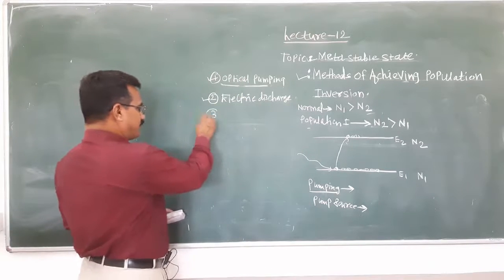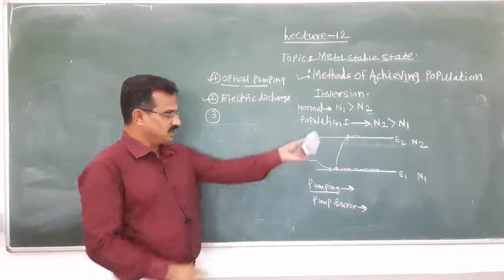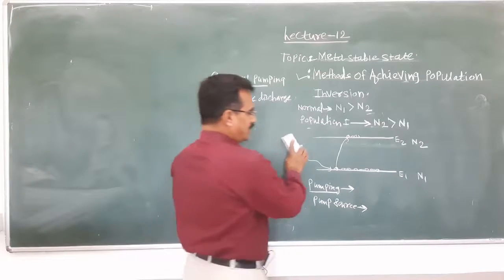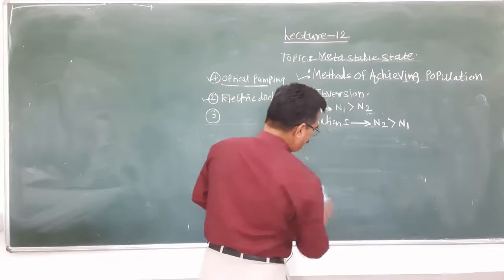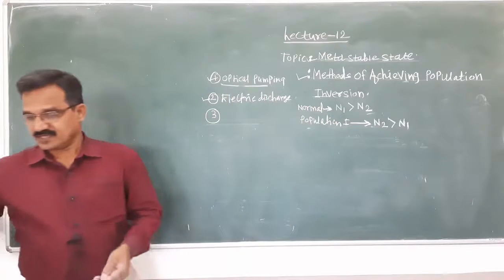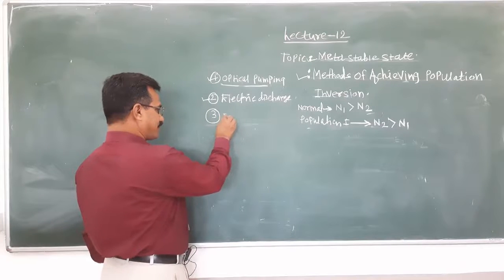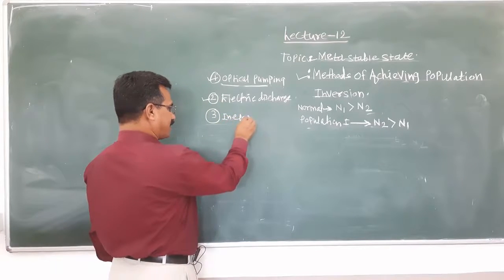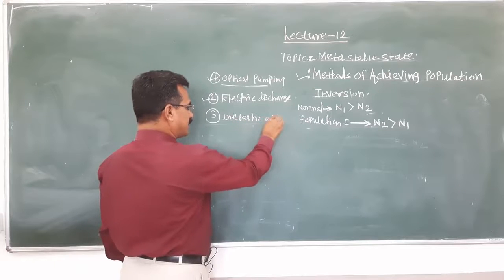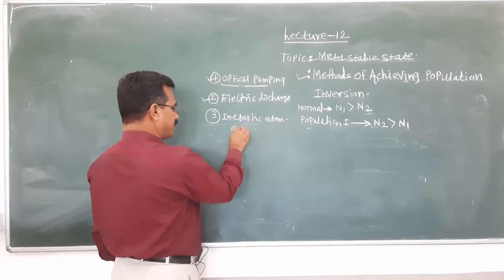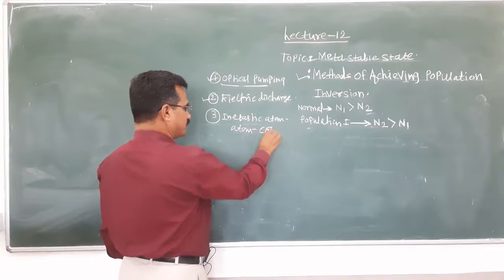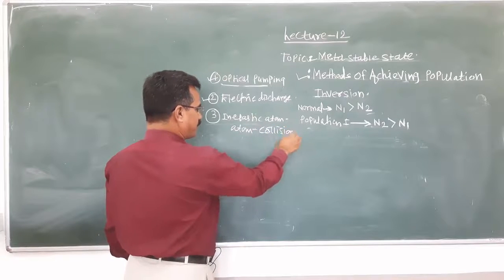Third method, for achieving this, it is the inelastic atom-atom collision. This is the third method.